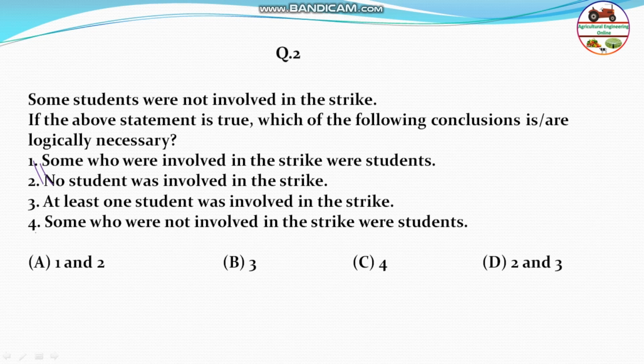So therefore 4 will be the answer. Even 3 could be the answer, but since 4 is better than 3, the answer will be 4. And 2 will definitely not be there because no student was involved in the strike. So 1 and 2 will not be the answer, and 2 and 3 will not be there. Basically between 3 and 4, 4 is more proper. So the answer will be option number 4.